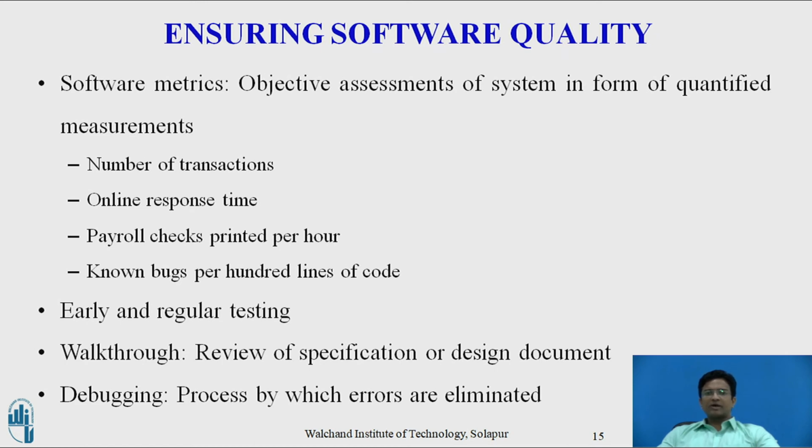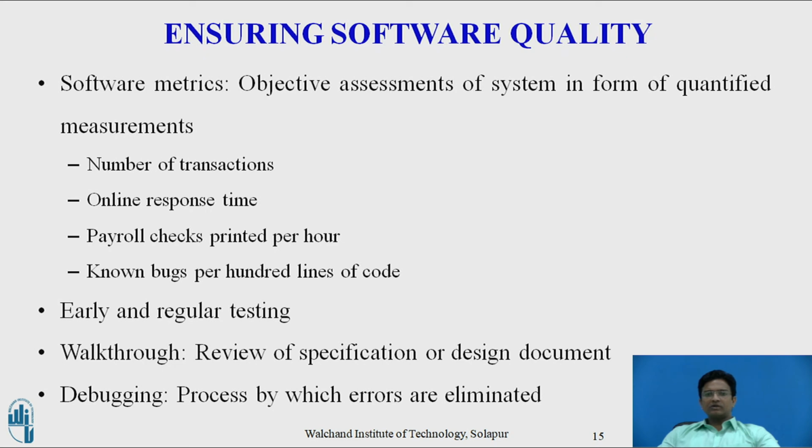In addition to implementing effective security and control, organizations can improve system quality and reliability by employing software metrics and rigorous software testing. Software metrics are objective assessments of the system in the form of quality measurements. Software metrics include the number of transactions that can be processed in a specified unit of time, that is, online response time, or the number of payroll checks printed per hour. For metrics to be successful, they must be carefully designed and used constantly.